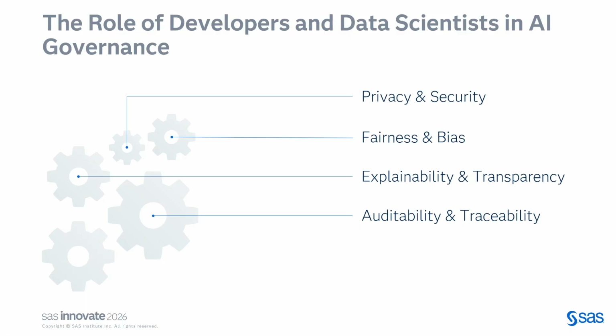The fourth one is auditability and traceability. This means version control, this means model registries, this means reproducibility and governing our models and our data. And last is about